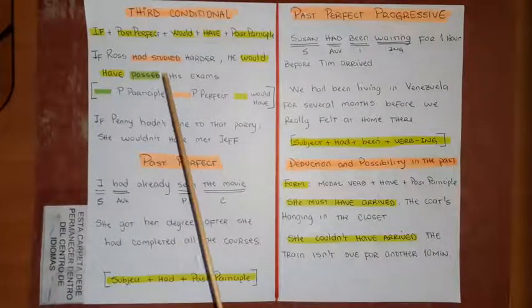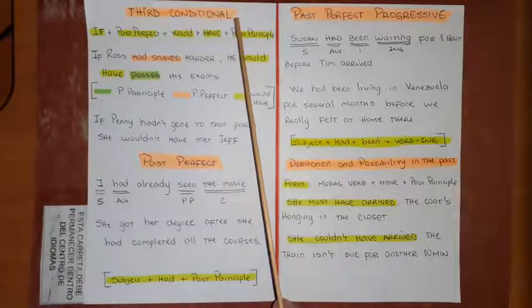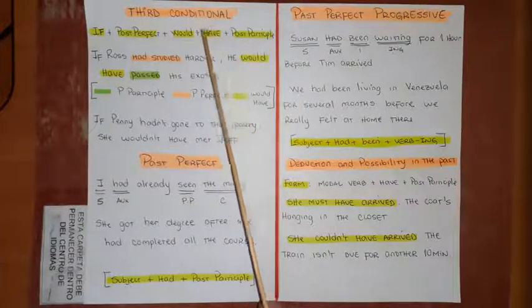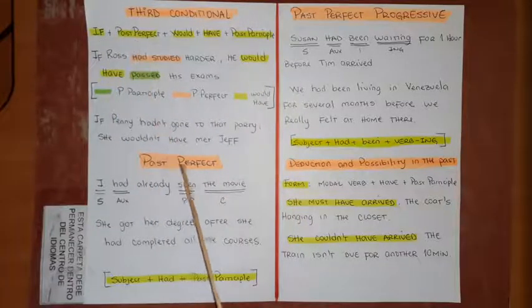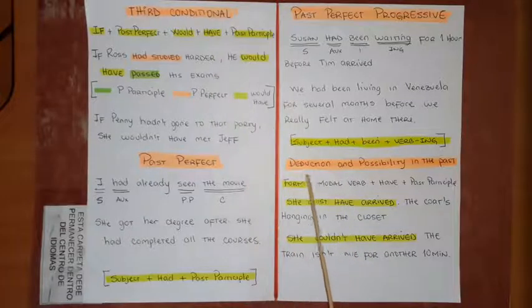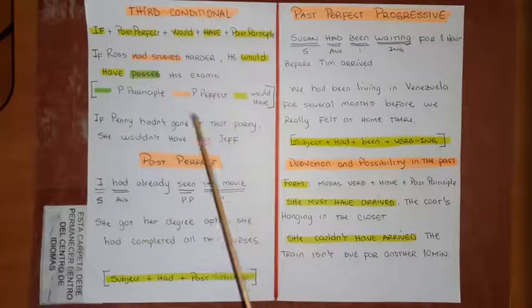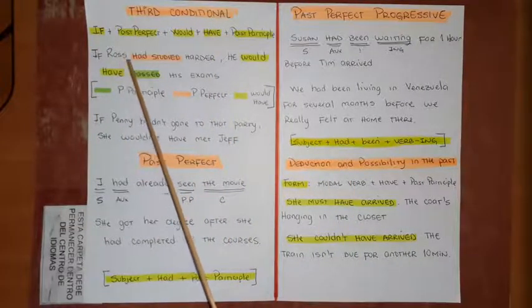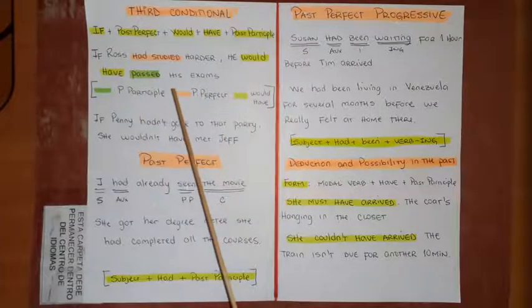Now, let's talk about third conditional. Remember, guys, when you have conditional, it's because you're talking about if, okay? We have zero conditional, first, second, and third conditional. In this case, here you have the structure you have to follow. If, past perfect, would, and have. Would and have. That is this. Okay, and past participle. Third conditional is like a mix of this and this. Okay, so here I have, if Ross had studied harder, he would have passed